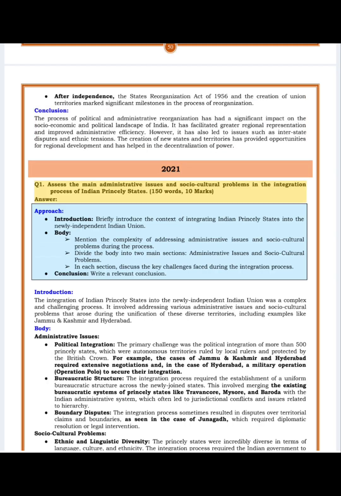2021, Q1. Assess the main administrative issues and socio-cultural problems in the integration process of Indian princely states. 150 words, 10 marks. Answer. Approach. Introduction: briefly introduce the context of integrating Indian princely states into the newly independent Indian Union.